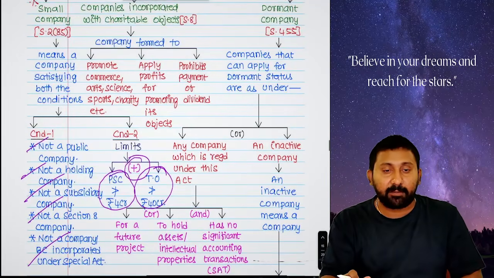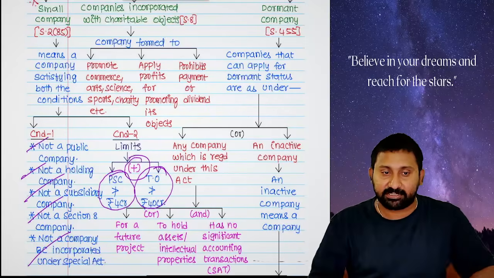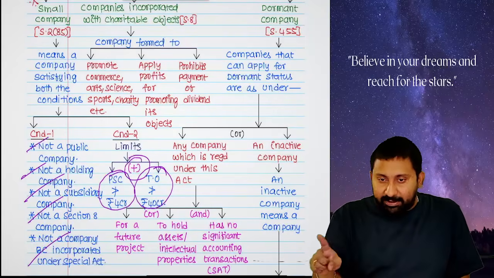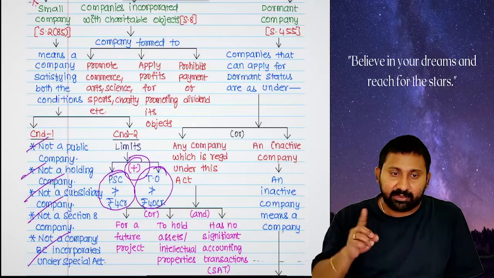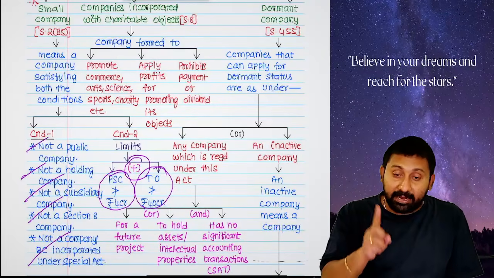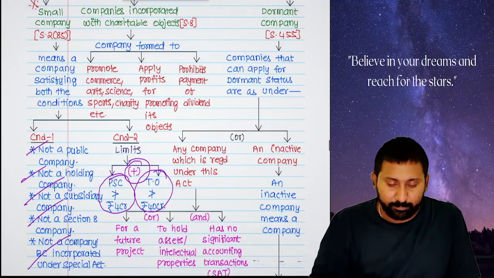So what is a small company? A small company means a company which satisfies both the conditions. Condition 1: not a public company, not a holding, subsidiary, section 8 company, or company under a separate act. Next, turnover: paid up share capital should not exceed 4 crore, and turnover should not exceed 40 crore.